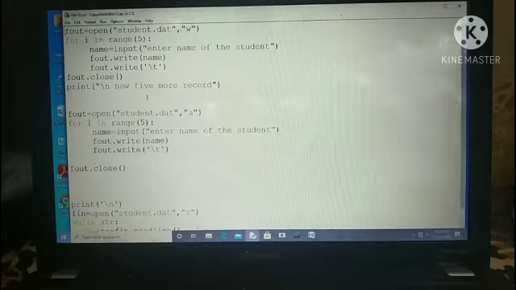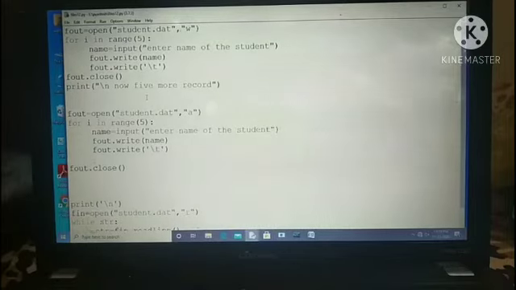Now in the next one again I am recording 5 more records. In the same file, with 5 more records, we will have 10 records. So I have done the same process, but here the mode is A, meaning append mode. Append mode means we are adding extra records in this file. One by one we have stored new records in the file.